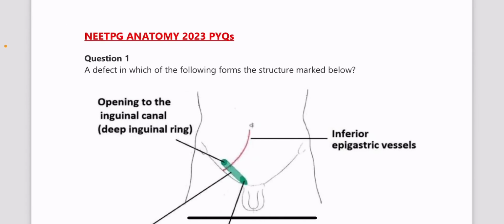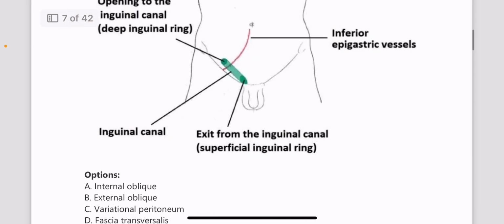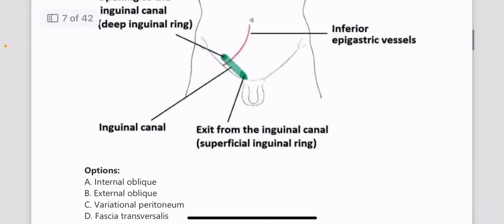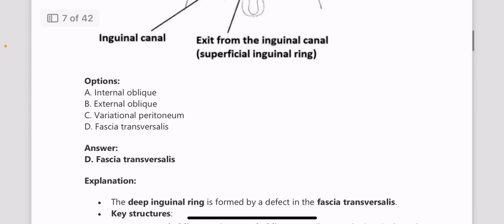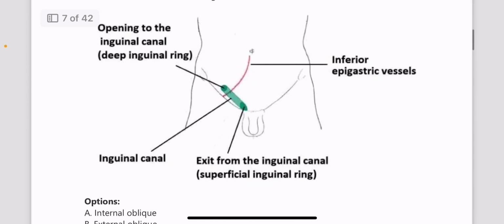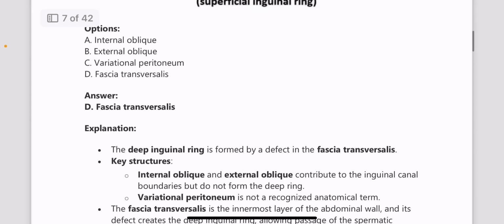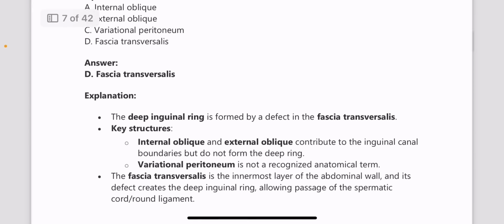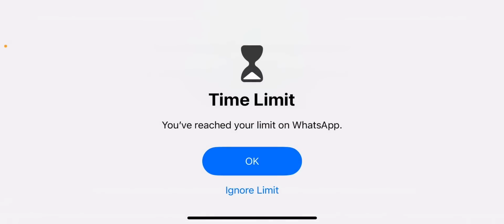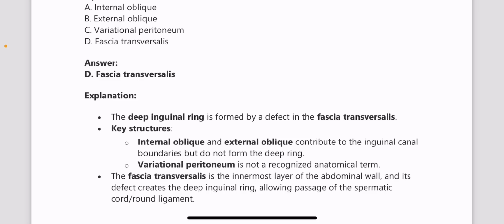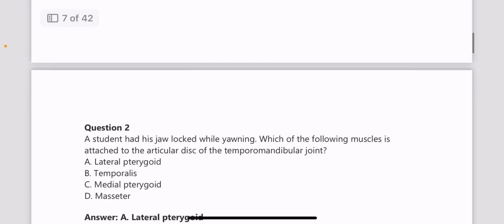A defect in which of the following forms the structure marked below? So the structure marked below is the deep inguinal ring, and it is developing from fascia transversalis. The derivatives of the superficial inguinal ring are also very important. The muscles which are related to the inguinal canal are also very important. The boundaries are very important. Please go through all of them.